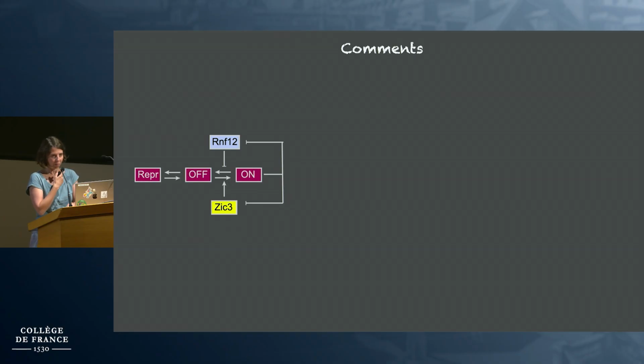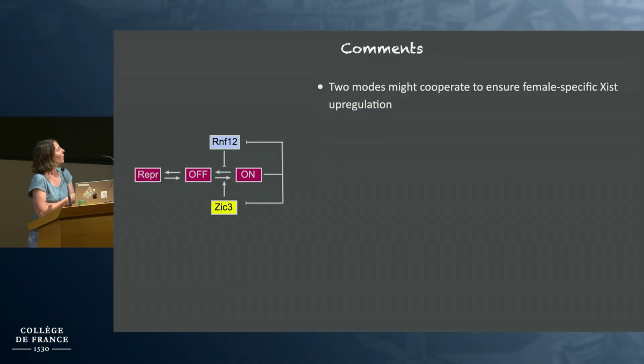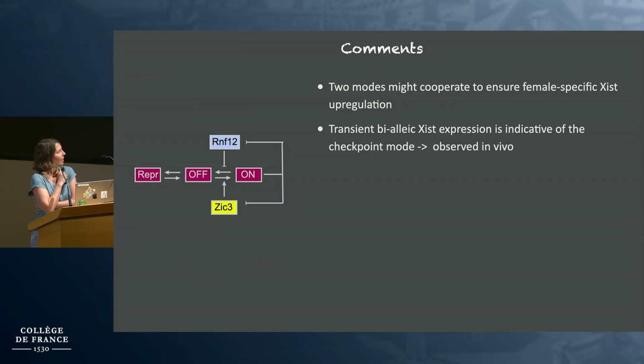So this is where we are with the project. I just want to finish with some thoughts on it. What I showed you is that, at least from a theoretical point of view, if you combine these two modes of regulation, you can ensure female-specific expression without strong cooperativity. Of course, for this checkpoint mode to operate, some cells need to silence all chromosomes in the cell, which means in the female, this will only be triggered if there's biallelic Xist upregulation, which in the mouse, I think, is still relatively rare.